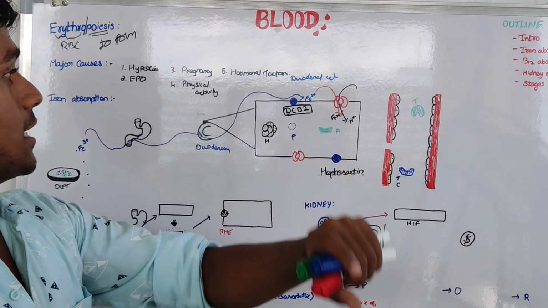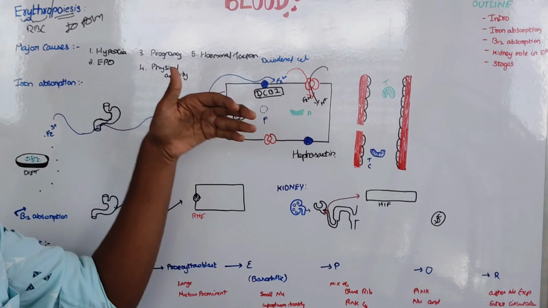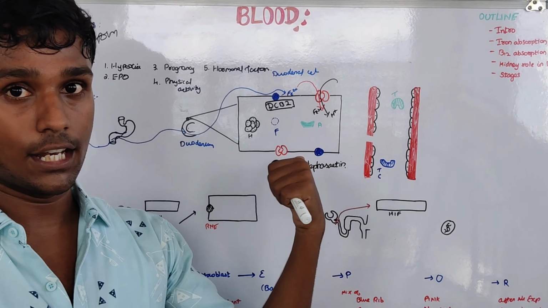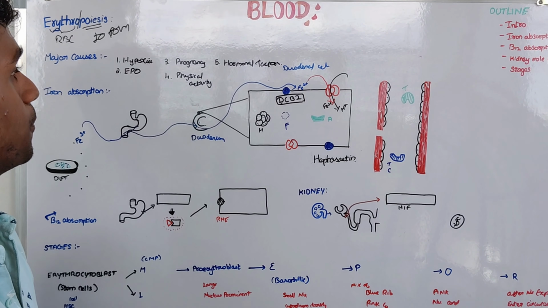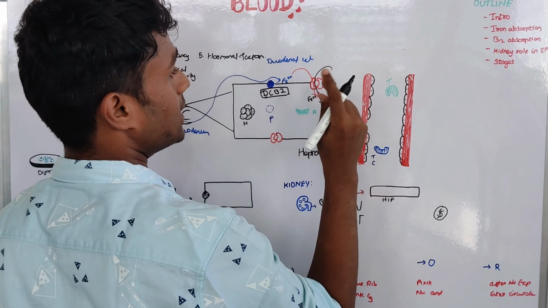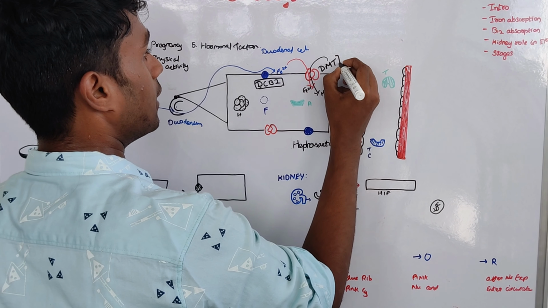There is a specific transporter which helps in the transfer of Fe2 plus from outside to inside the cells. The specific transporter present in the duodenal cell is named divalent metal transporter, DMT.